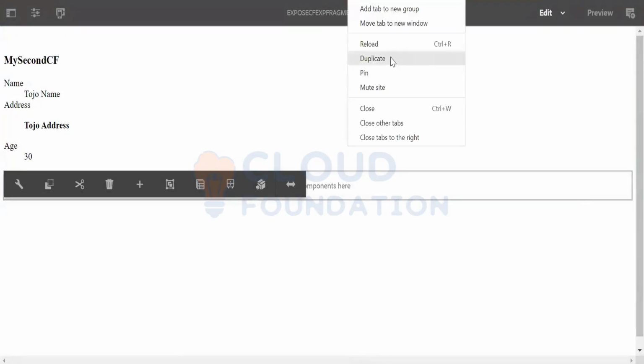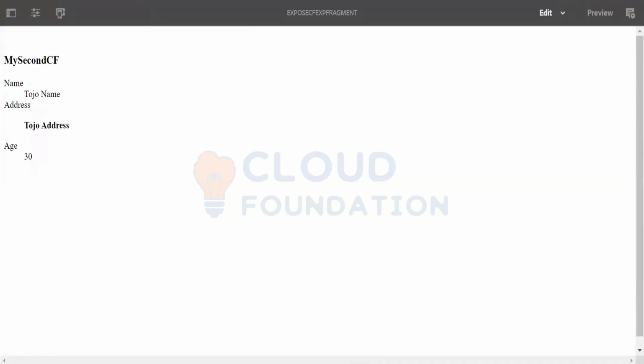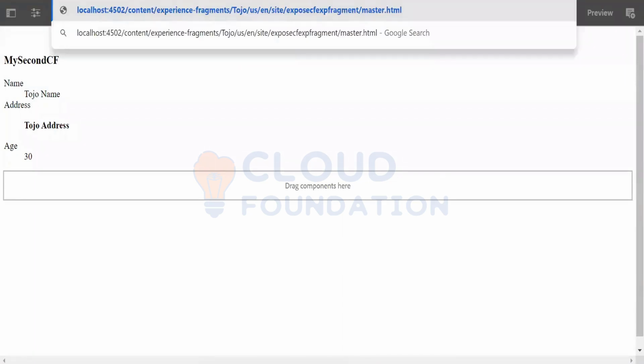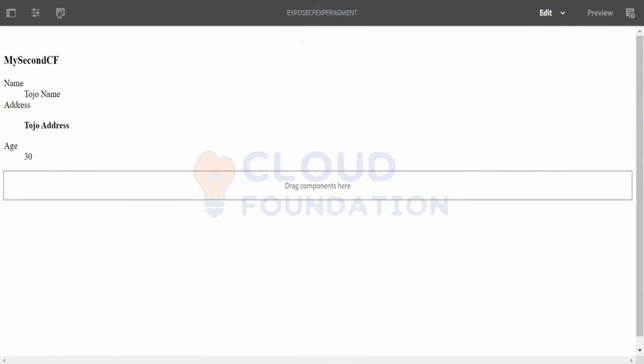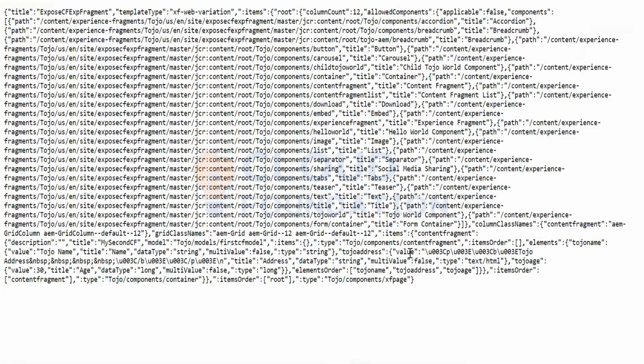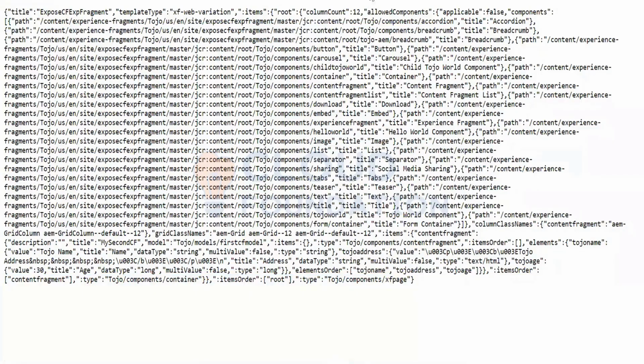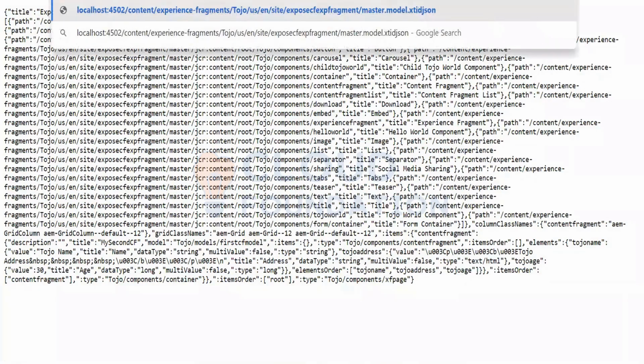I selected this and, let's say, all the fields are appearing. Now, how will you expose it? What you have to do is just tell the ICICI Bank to use the URL, localhost or whatever your publisher URL is, content experience fragment, all, master, and instead of HTML write model.json. Simple. And you see, your whole content is exposed in the JSON format. This is all in the JSON format. To showcase it in a better way, you can ask them to write tidy as well.